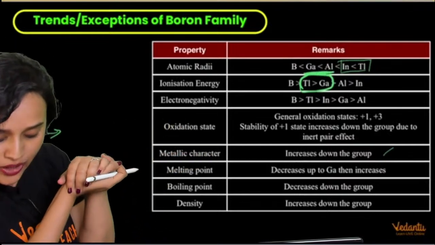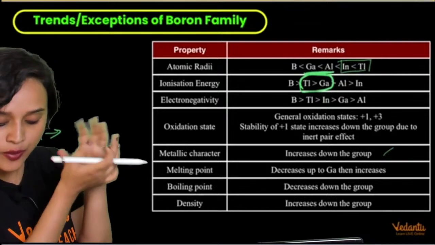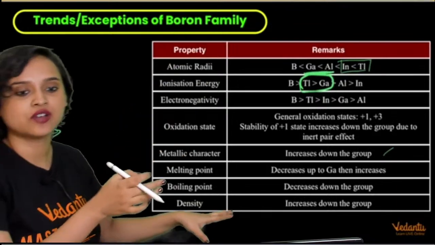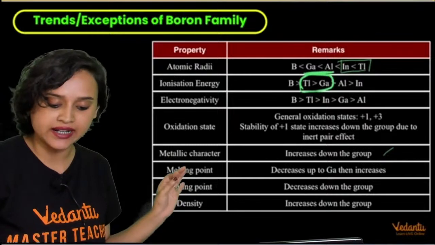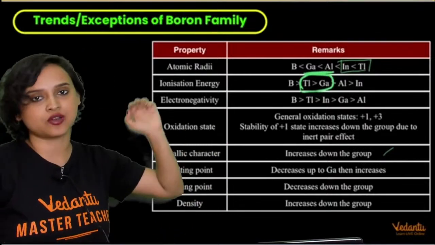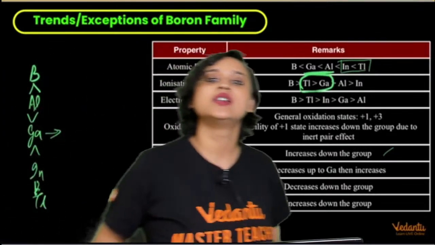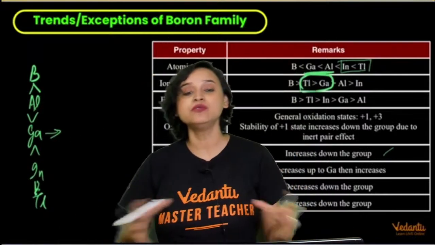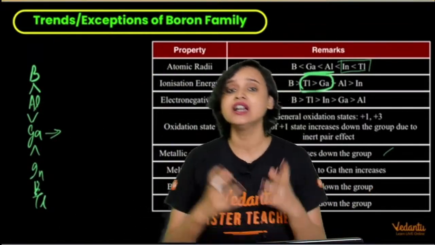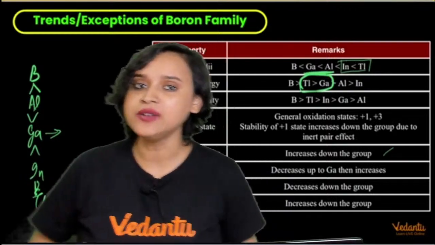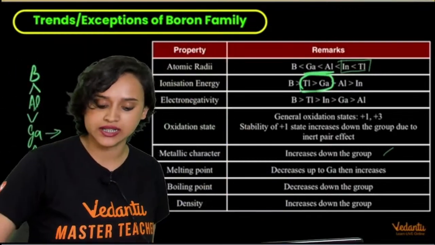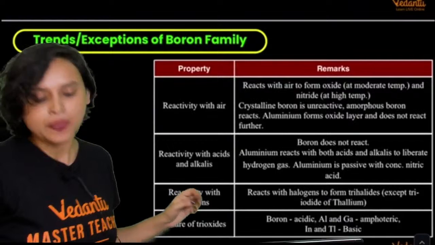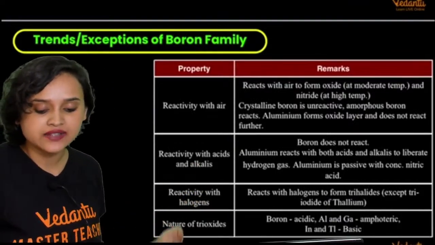So it decreases up to gallium and then increases, and for boiling point you see that it decreases down the group. There are no exceptions here, and density increases down the group. Obviously, the more you go down, the more heavier elements you find, hence the density increases. Now let us talk about the reactivity with air.